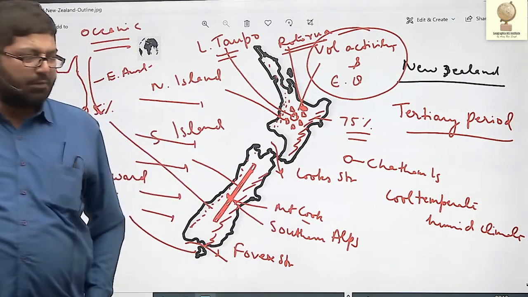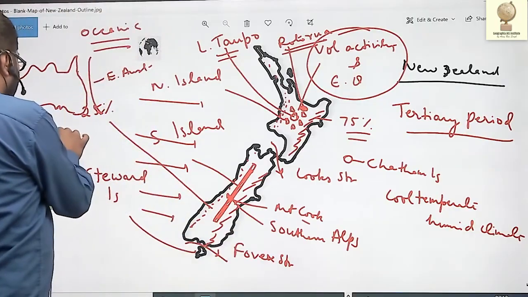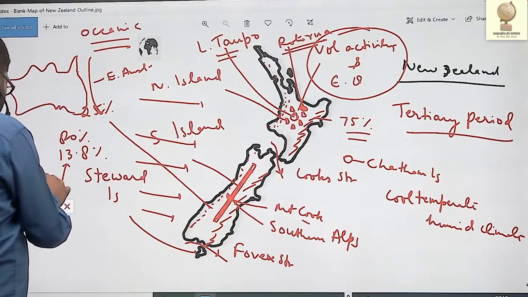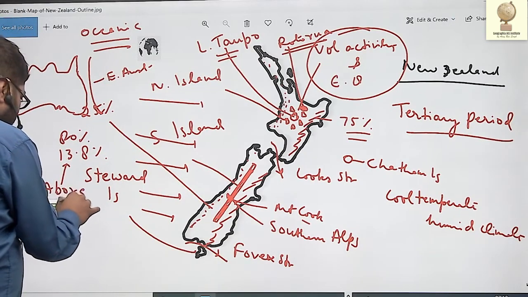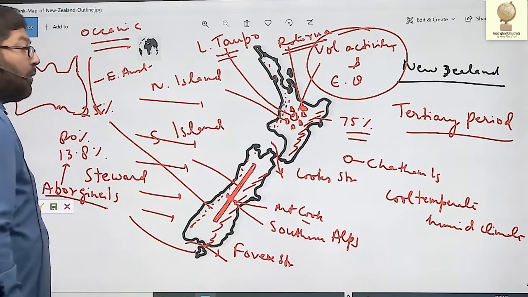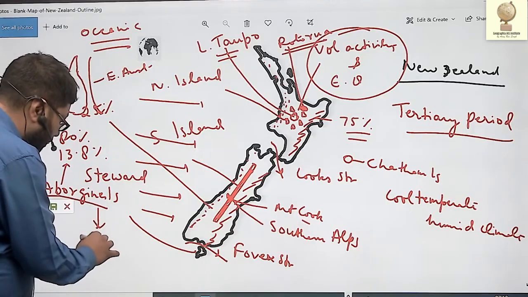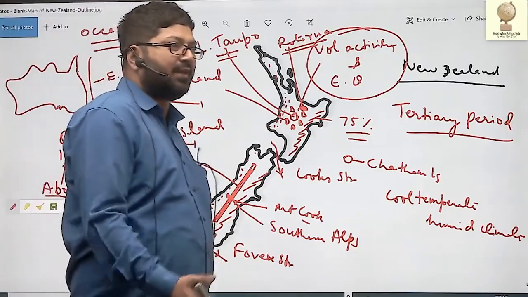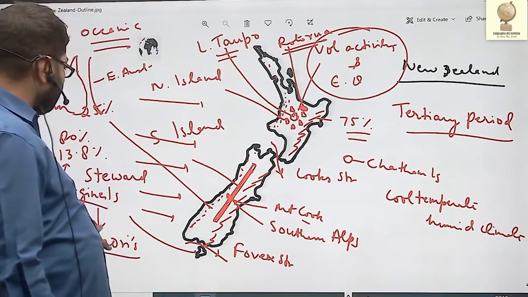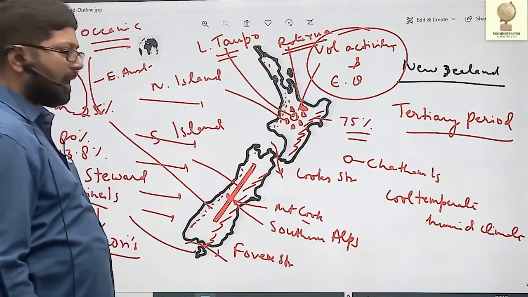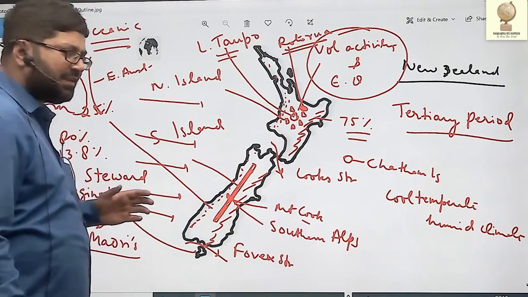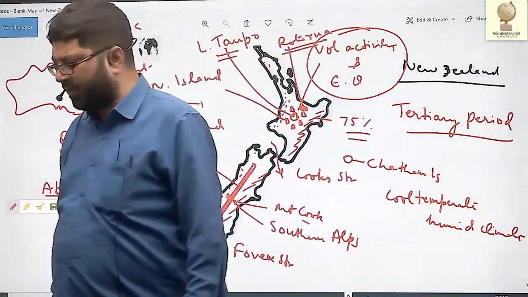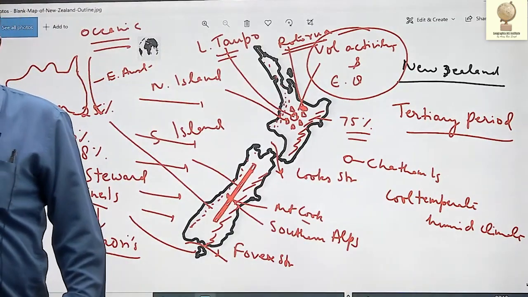In terms of population, 80% of New Zealand is English and 13.8% is Aborigines, the original inhabitants, known as Maoris. Basically, they came from Tahiti in the 13th century AD and settled here. 80% of the population is English. Literacy is very high, nearly 100%, and the urbanization rate is also very high. Auckland happens to be the largest city.